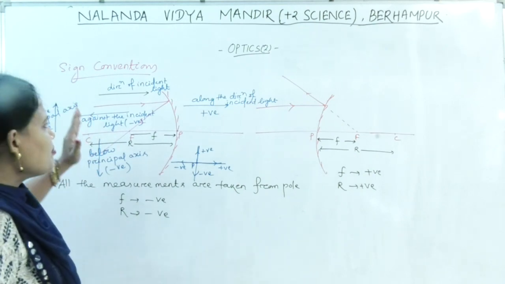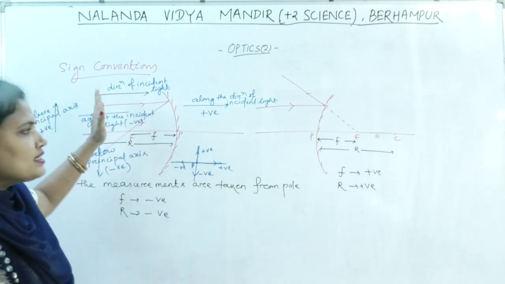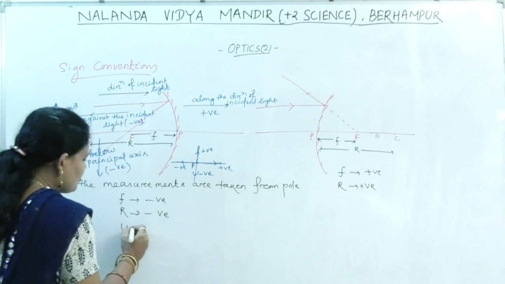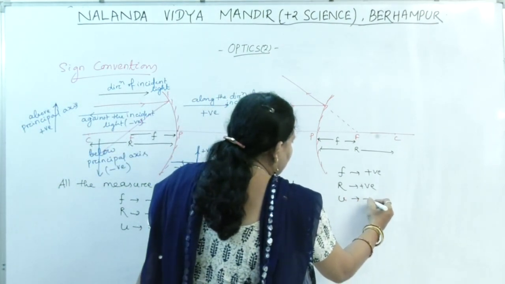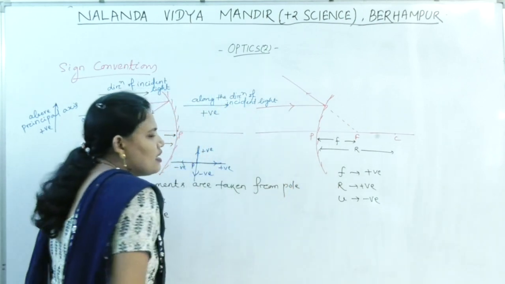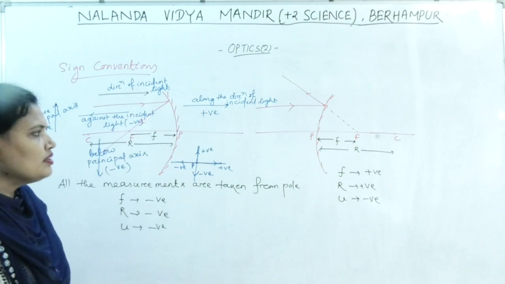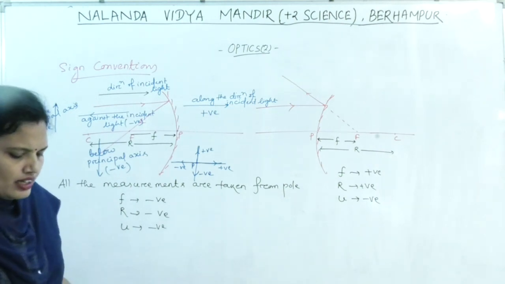For our measurement, we will always consider the object distance as negative. That is, the object is situated on the left side. So we will generally consider it as negative. In both the cases, the object distance we will take negative. So these are the sign conventions. Okay, next.